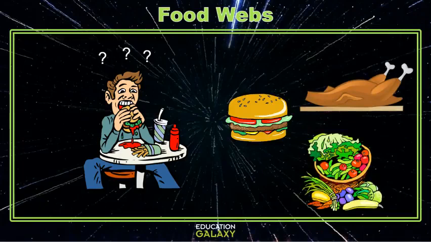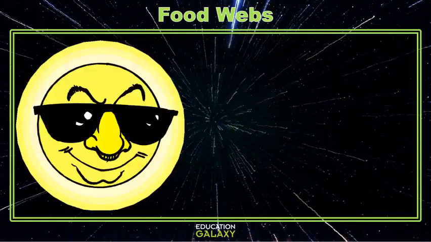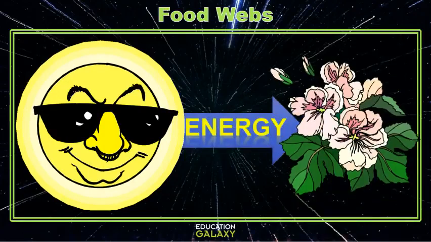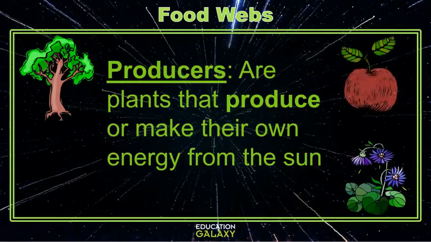But let's think. Where did those delicious lettuce bites get their energy from? From the sun. Yes, our sun. All the energy that living things use to eat comes from the sun. The sun's energy is used by plants or producers to make and produce their own energy.